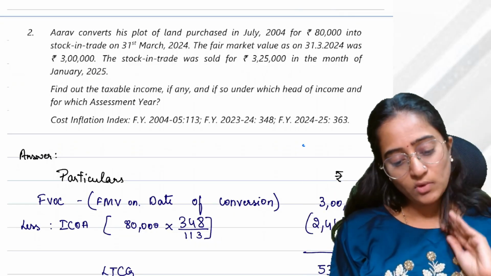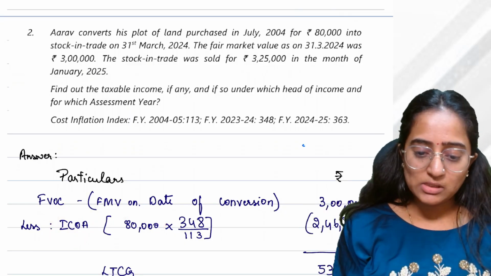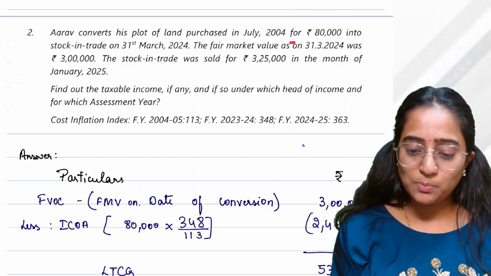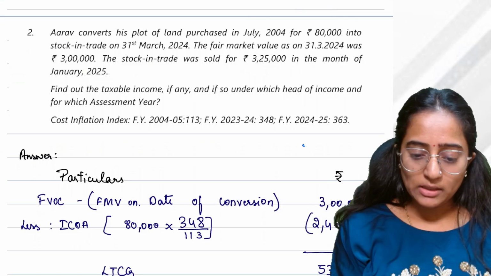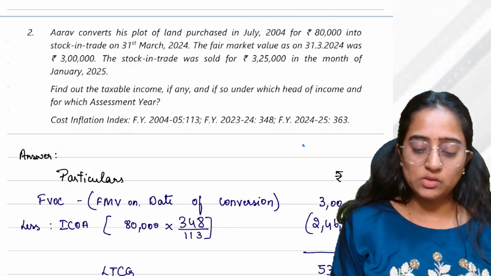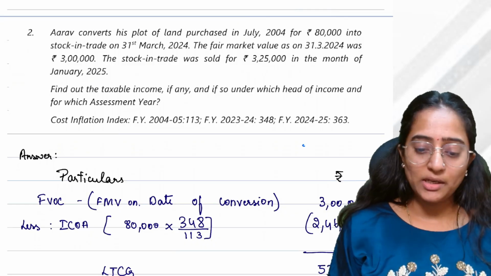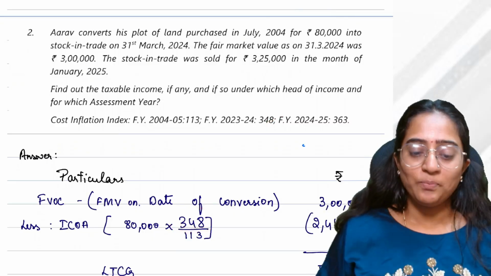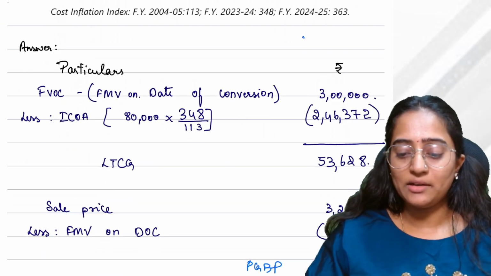See, the indexed cost of acquisition is on 80,000. When was this purchased? It was purchased in July 2004. So in the period of July 2004, the index was how much? 103. So the year of purchase index goes in the denominator. The numerator would be how much? 348. And if you do this indexation, you would get 2,46,372.